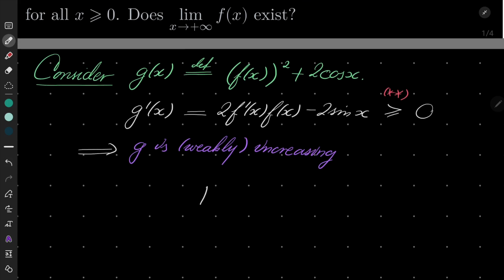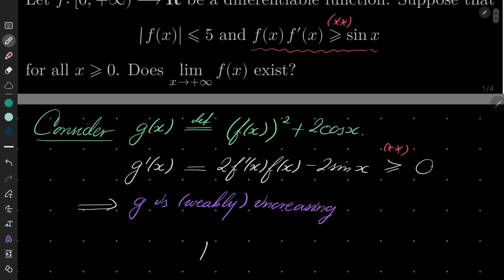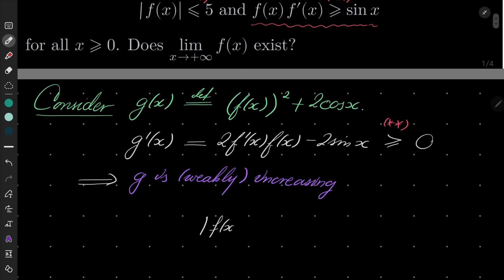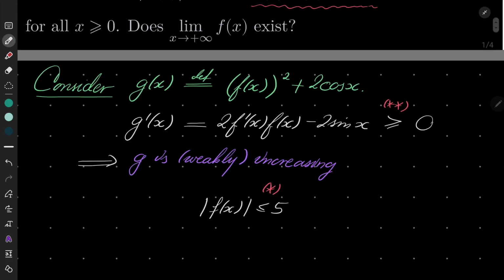Well, let's take a look. By my first condition, which I will mark single asterisk, the absolute value of f of x is less than or equal to 5. Well, I can take both sides and square them.